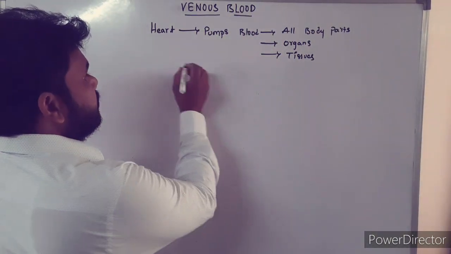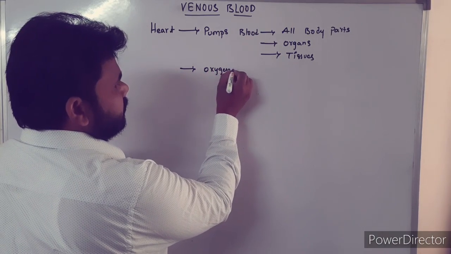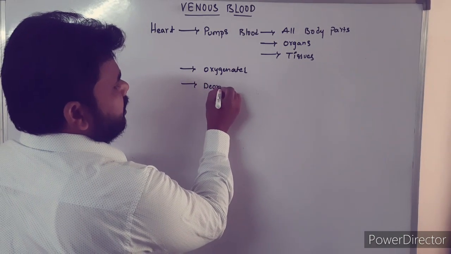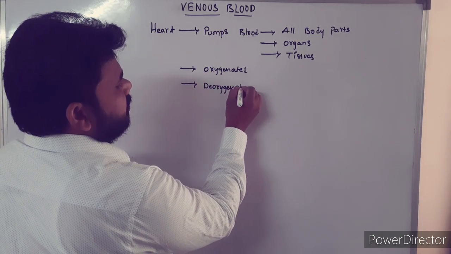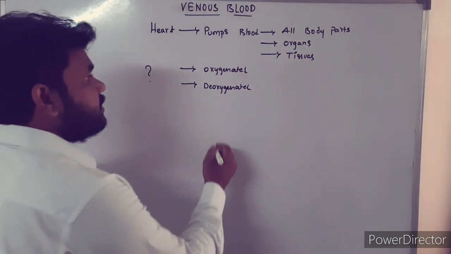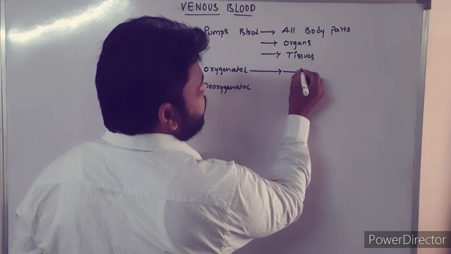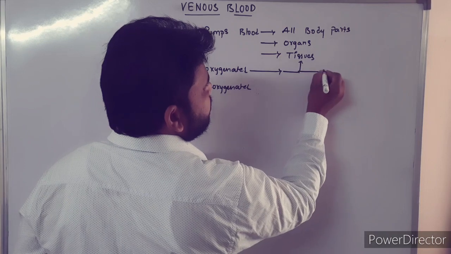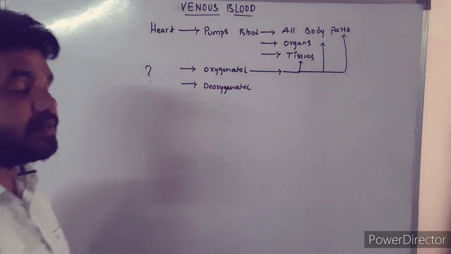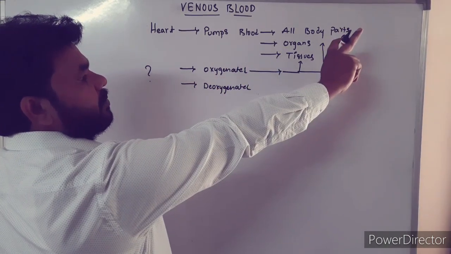But the question is whether it is pumping oxygenated blood or deoxygenated blood. Here the answer is that it pumps the oxygenated blood to tissues, to organs and to all body parts.